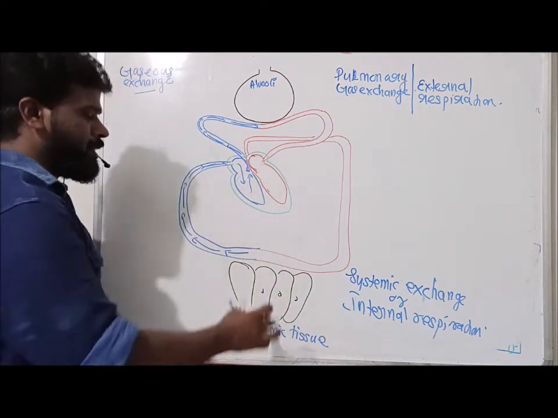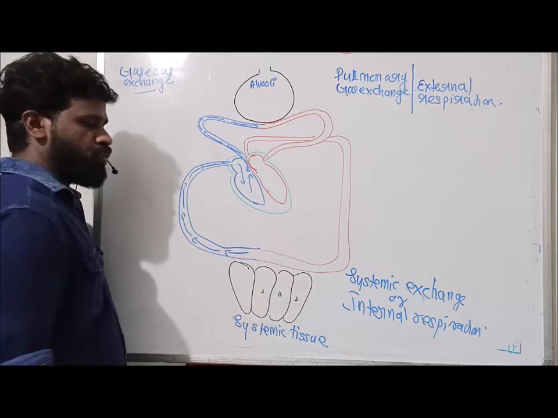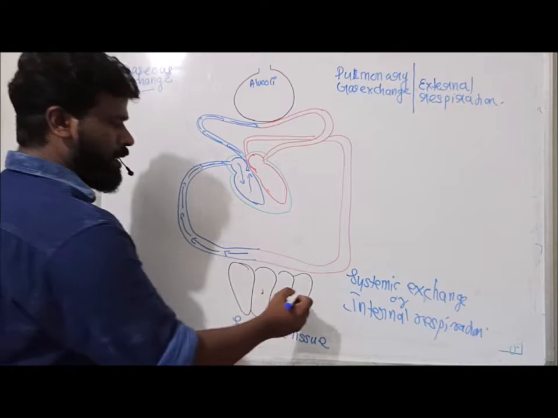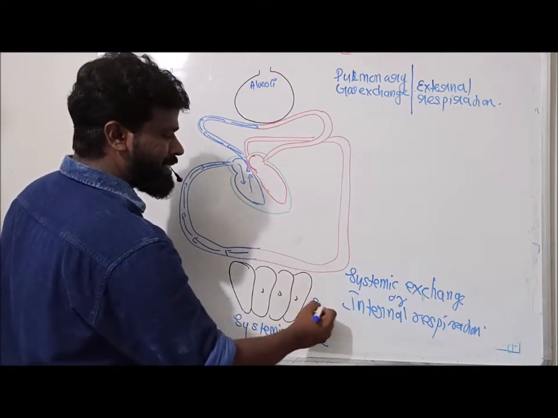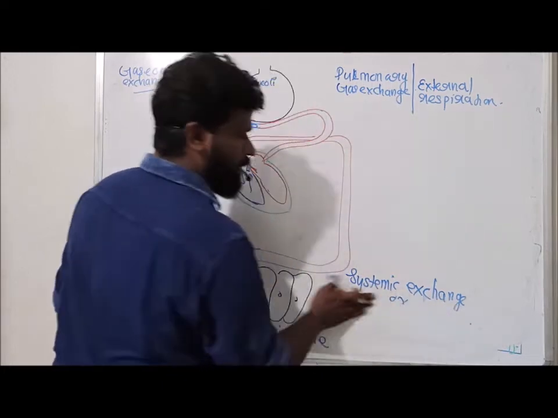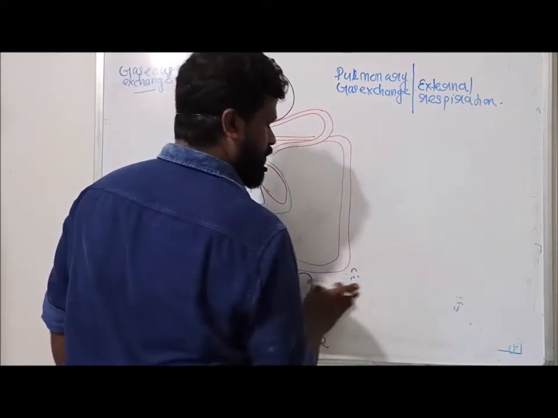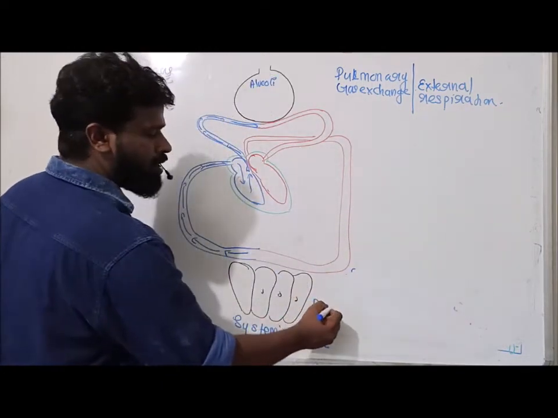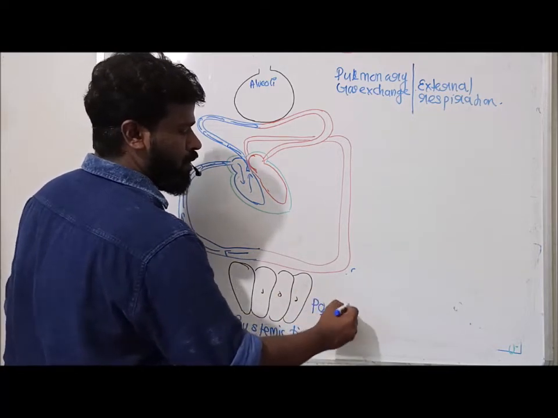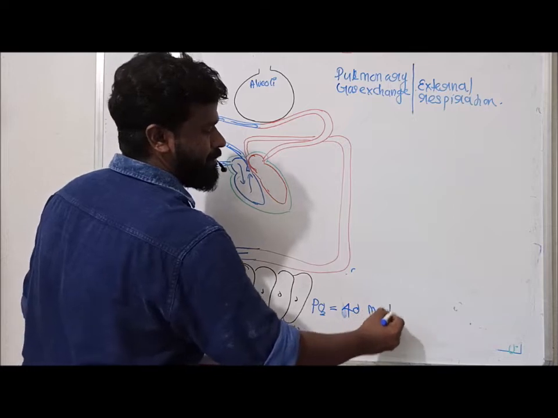Okay. Suppose this is a systemic tissue. We know the partial pressure of respiratory gases in systemic tissue. The partial pressure of oxygen in the systemic tissue is 40 mmHg.